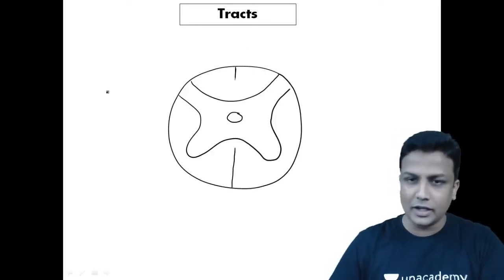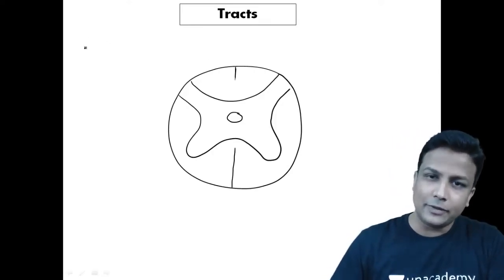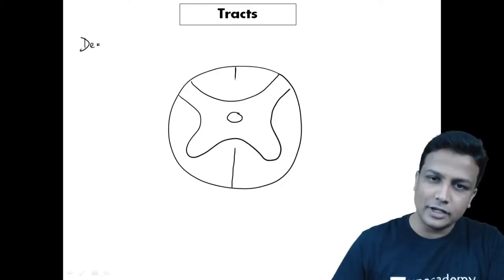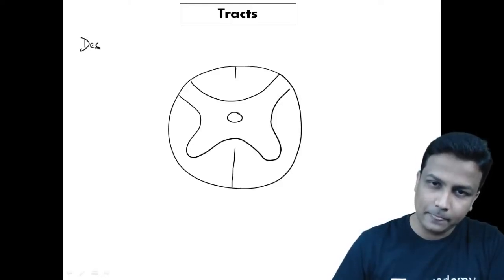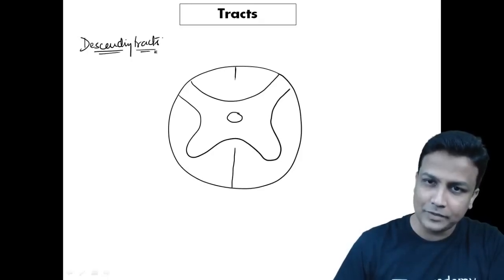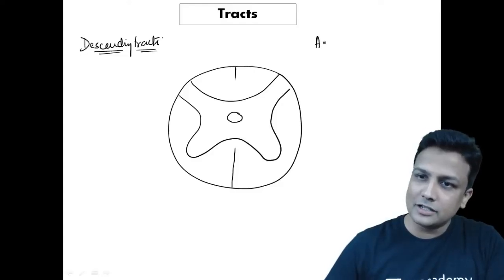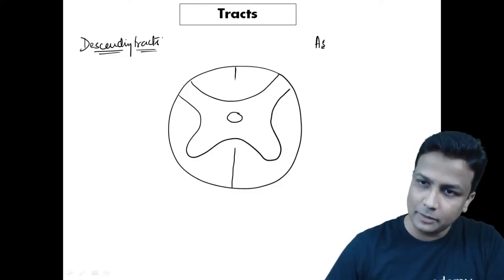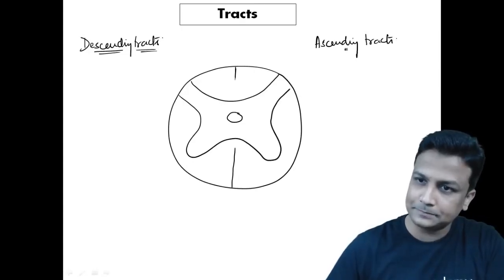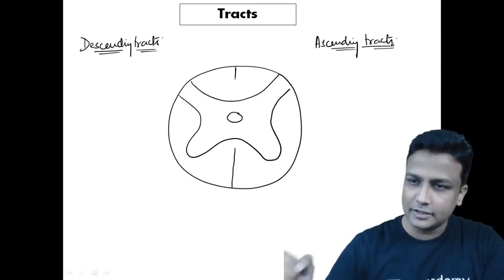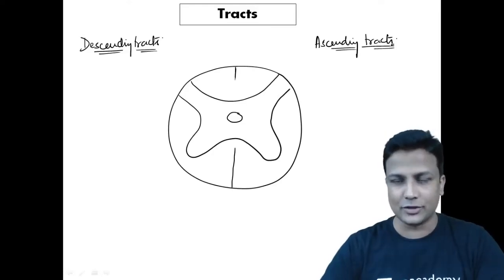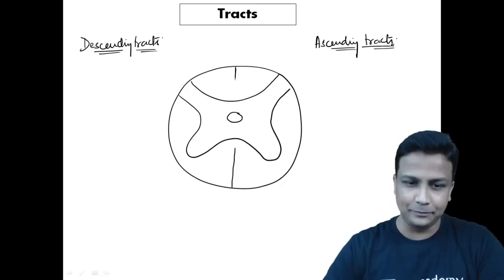Observe here right now. Now, what I will do here is right now, I hope all of you know that the tracts which are moving down will be your descending tracts. I'm going to write down all your descending tracts to be remembered for MCA exam on this side. And all the ascending tracts which you have to know for your MCA exam, I'll be writing on the other side here right now, sir. So please write down there as ascending tracts. You have to refer this on the day of the exam and go to the exam, guys. So again, 31st August 2020, refer this one diagram and go to the exam.